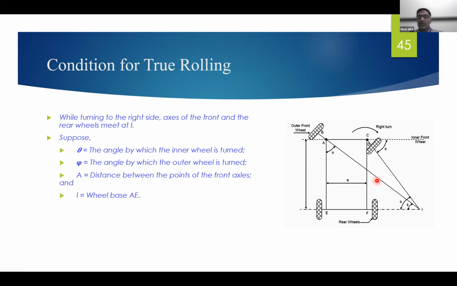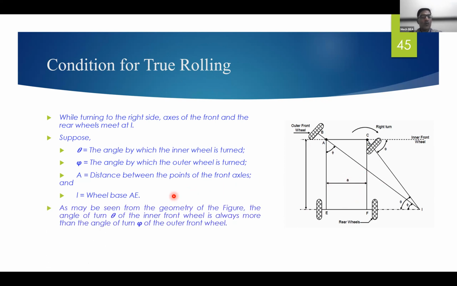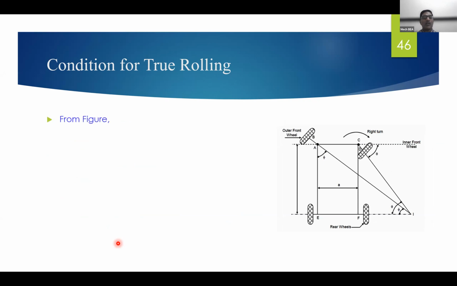So you can see from the figure that theta is always more than the angle turned by the outer wheel, that is phi, to have pure rolling. This is called the condition for true rolling.